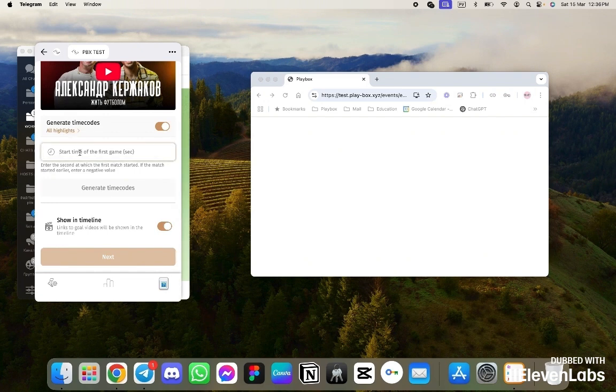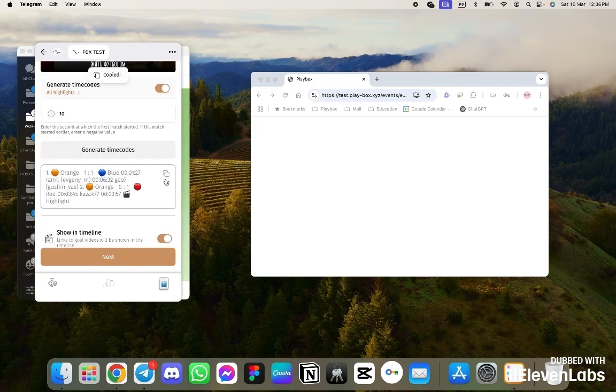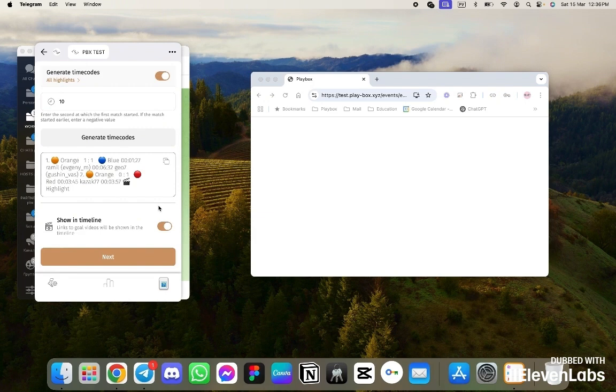And an important point is that we can generate highlights. To generate highlights, we need to enter the time difference from when the stream started. Let's say we launched the stream 10 seconds before the first match. We write 10 here, generate time codes. Here, on creation, we can insert these time codes anywhere. Copy them to YouTube. The players can immediately watch their key actions on YouTube after the game. If we want to show them on the timeline in the game feed, or rather, in the feed where we present actions based on the game results, we can also enable or disable it here.